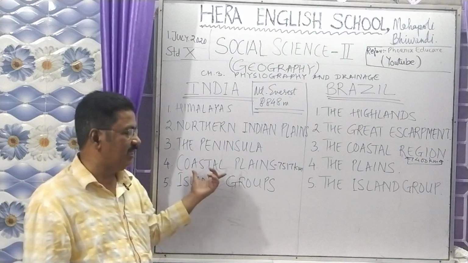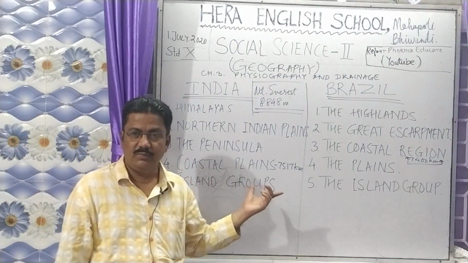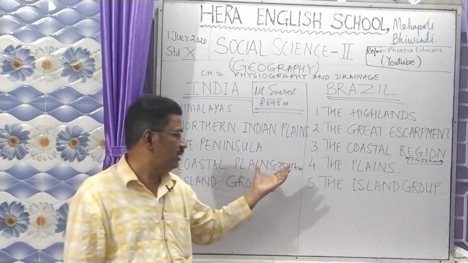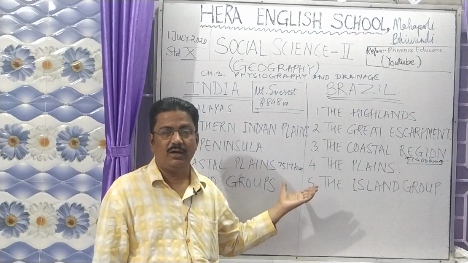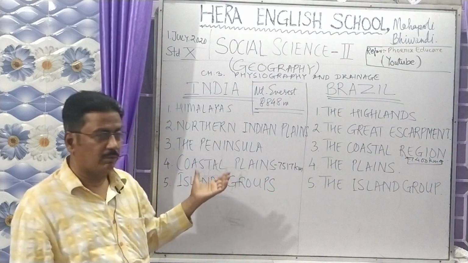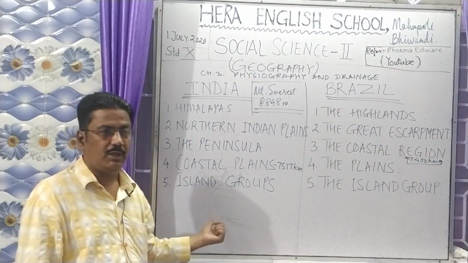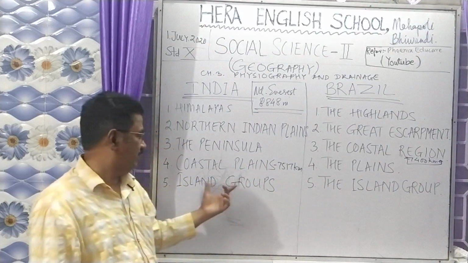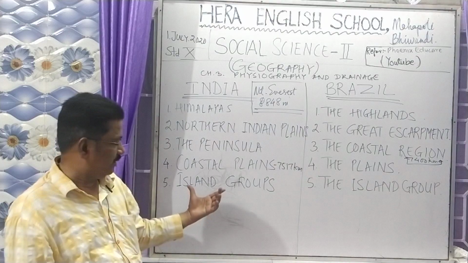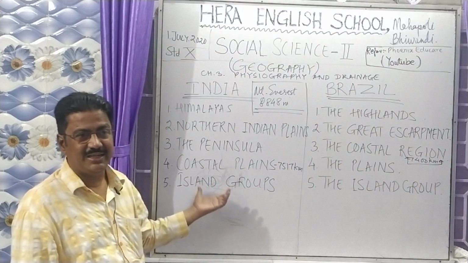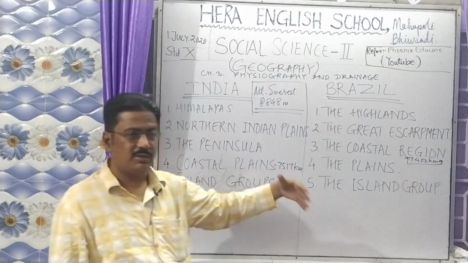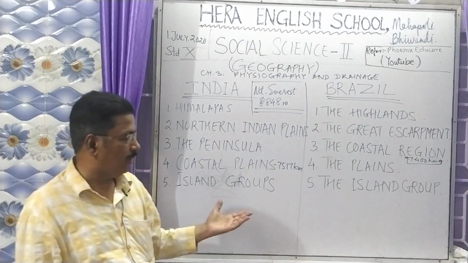On the western side it has the Arabian Sea, on the southern part the Indian Ocean, and on the eastern part the Bay of Bengal, from Rann of Kutch to Kanyakumari, from Kanyakumari to the New Moore Island in West Bengal. Then you have the groups of islands: we have two groups of islands in India, and in Brazil there is just one group, around 300 kilometers from the mainland.